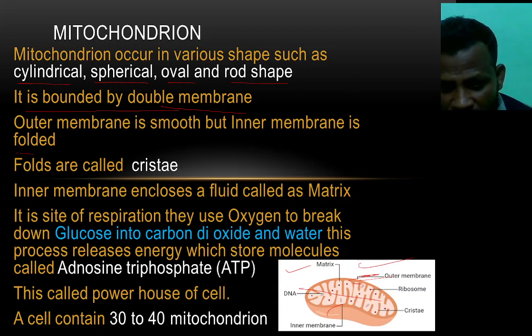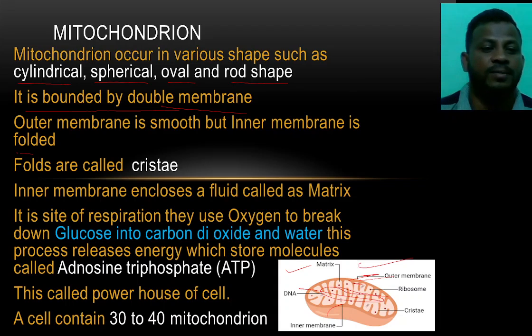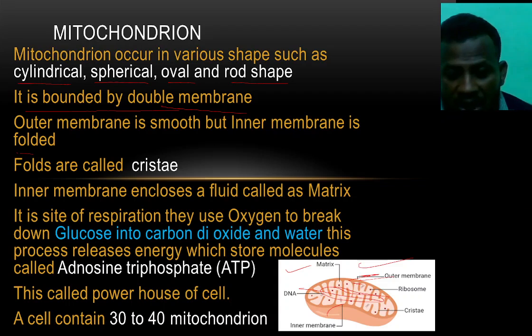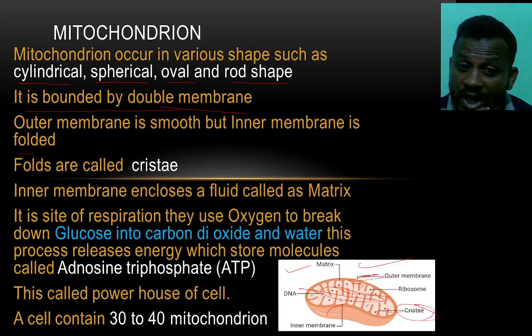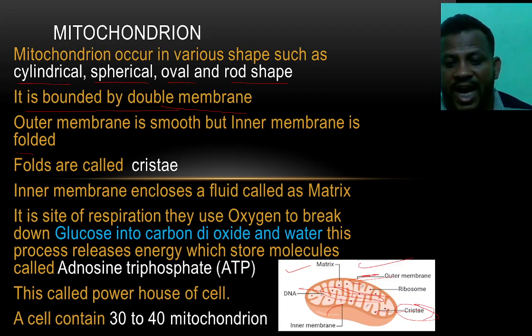All these folded areas you can see here, right, are called the cristae. You can see here in the picture, this is called the cristae. The inner membrane encloses a fluid called the matrix.